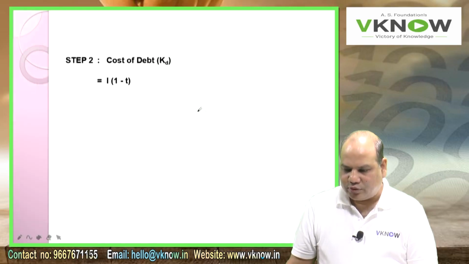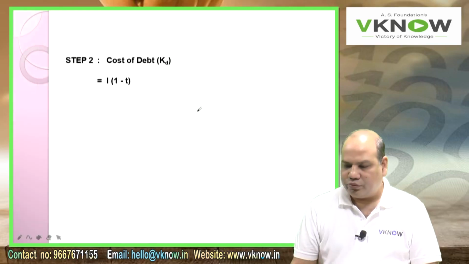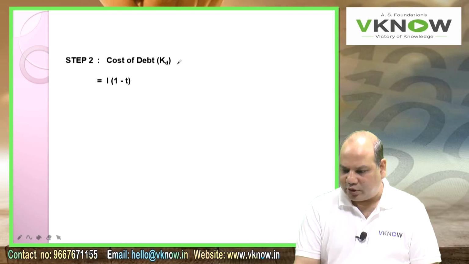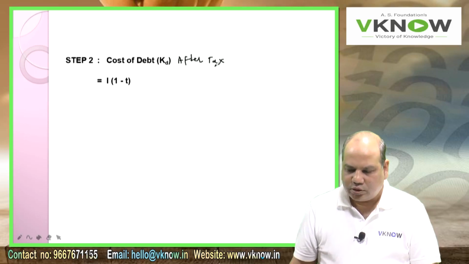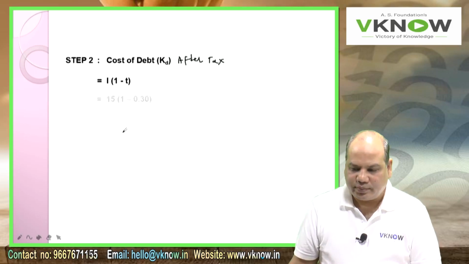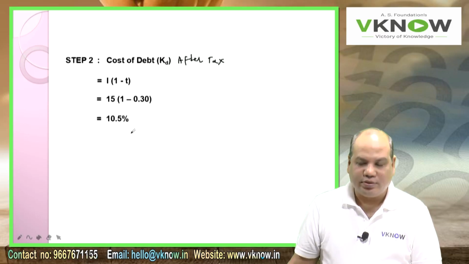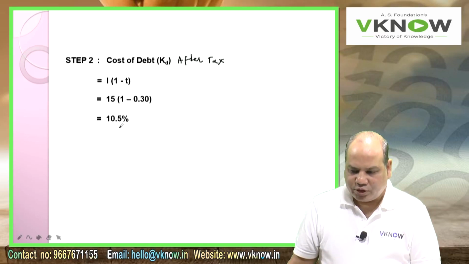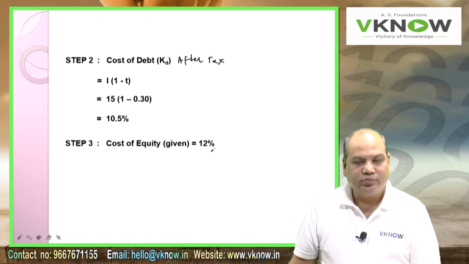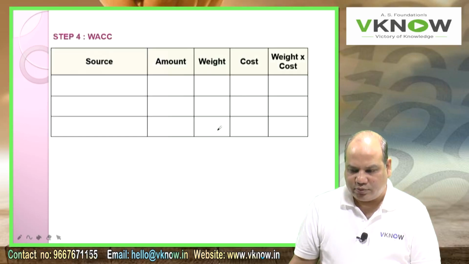Now write down cost of debt after tax. I into 1 minus T, that is 15 into 1 minus 0.30, which is 10.5%. Formula, calculation and answer: 10.5%. Step 3, cost of equity given is 12%.